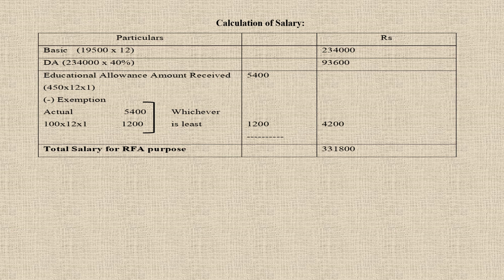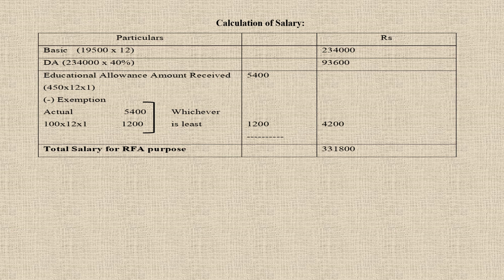Next we have DA given as 40% of salary as per the terms of employment. Because it is given like that, we will take it as it is given for retirement benefit, and so 40% of salary is taken. So out of 2,34,000, 40% is taken as DA, which is 93,600. Since it is given as per the terms of employment, we are considering the DA part. Then we have no bonus, so we are not taking bonus.